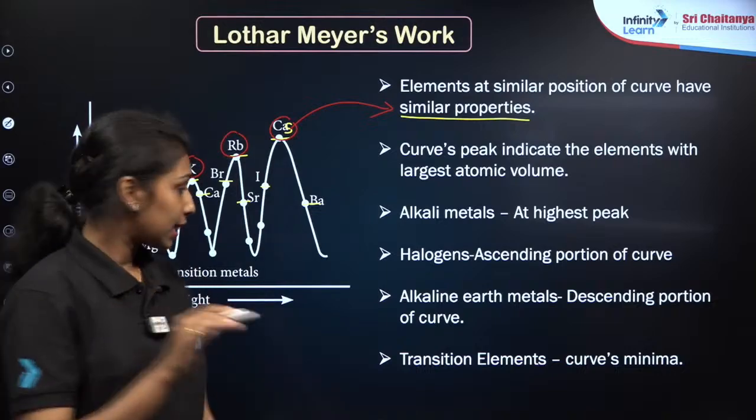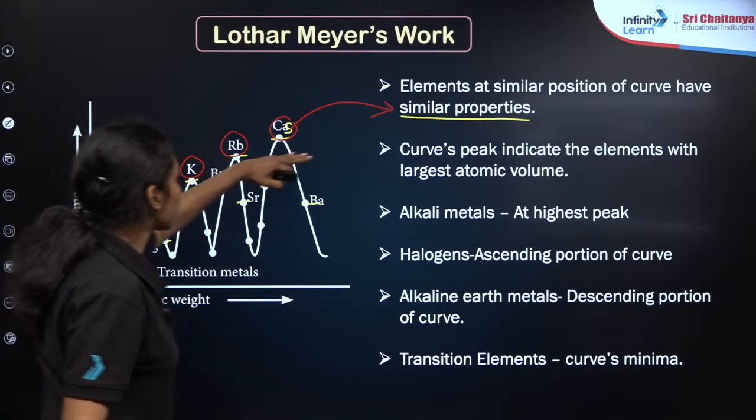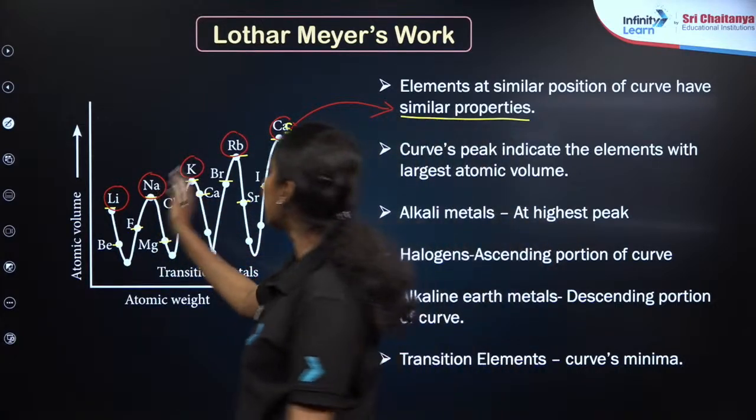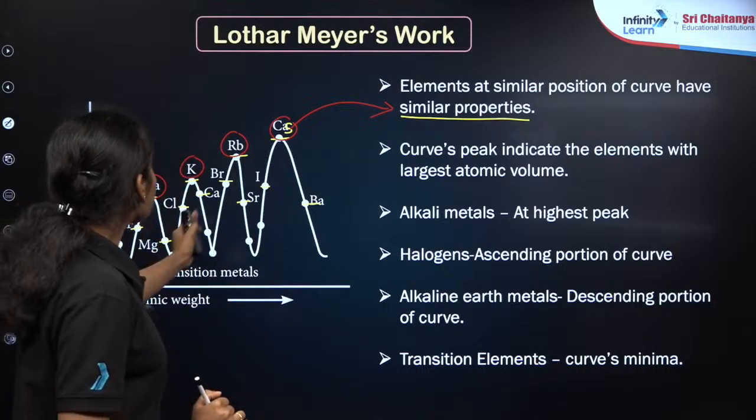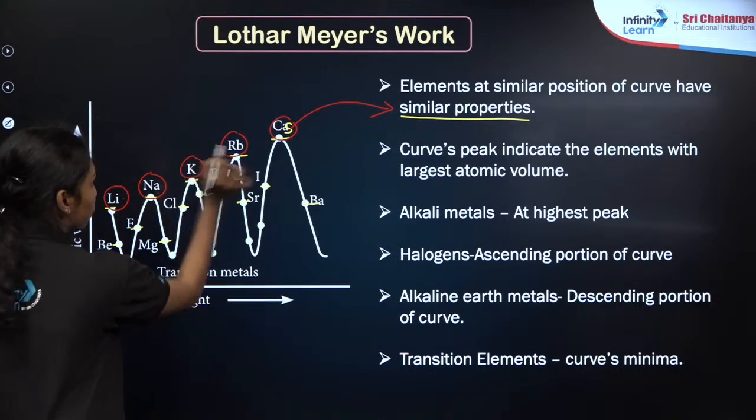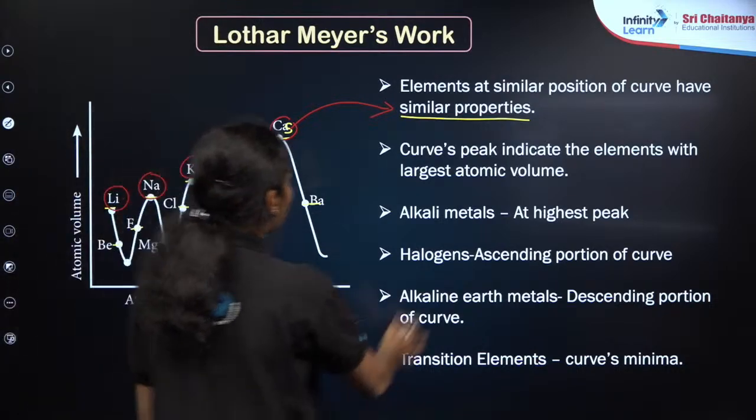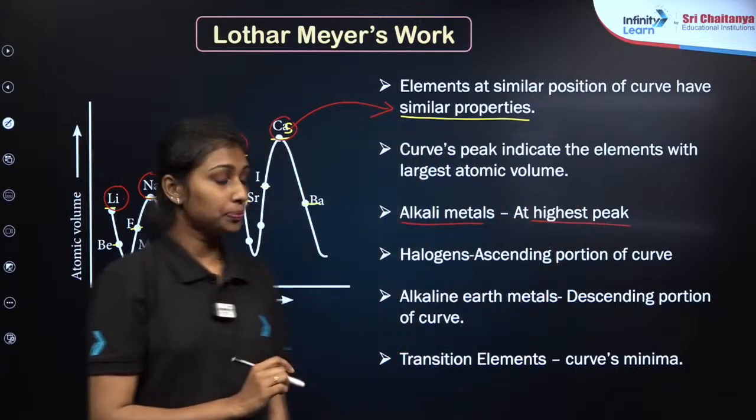And also we can see that this is the atomic volume versus atomic weight. The high peak positions have the higher atomic volume. Similarly, we can classify the elements in the different positions. Here, lithium, sodium, potassium, rubidium and cesium belong to the first group elements, that is alkali metals. This is shown at the highest peak of Dobereiner's curve.